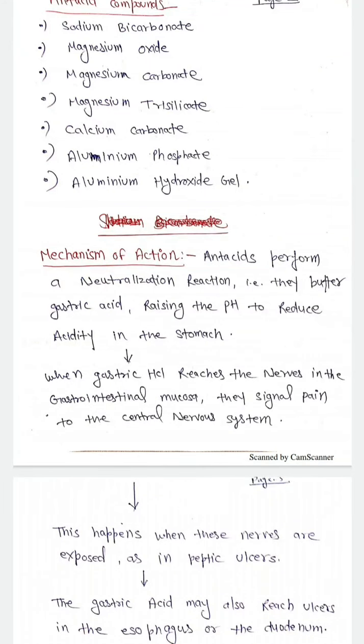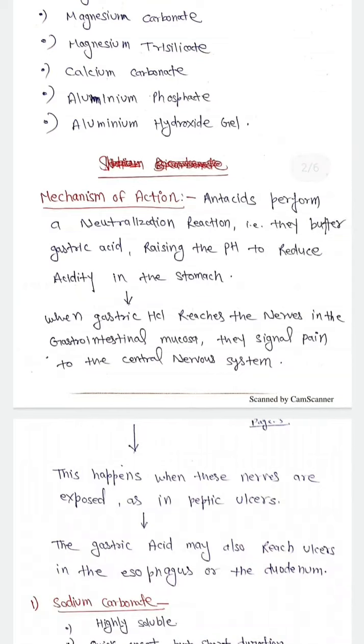So first we will discuss the mechanism of action of antacids. So what does the antacid do in the GIT? Basically antacids work through a neutralization reaction. It simply does a neutralization reaction with the acid present in the stomach, neutralizes it and finally raises the pH.